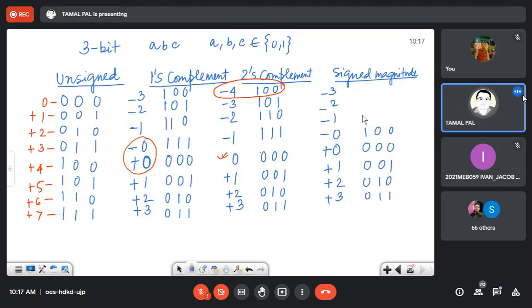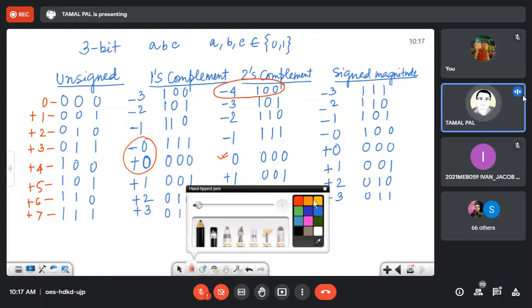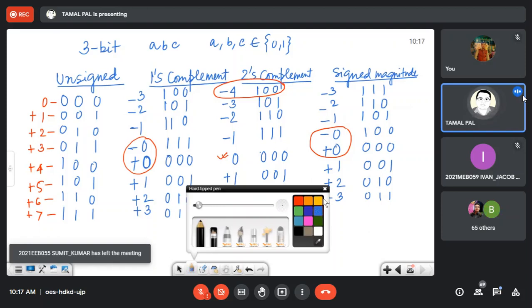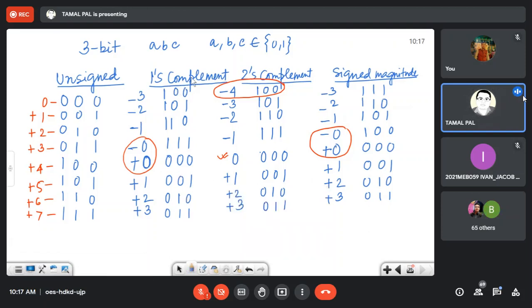And these are 1 because this is sign magnitude. So it is 1 means 0, 1, 1, 0, and 1, 1. Now here also the same problem exists. Representation of 2 zeros, as a result it is reducing its range. That means the number of digits that can be represented is getting reduced by 1 for 1's complement and sign magnitude representation.